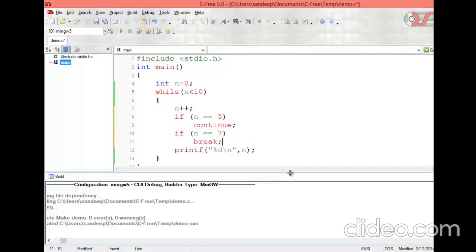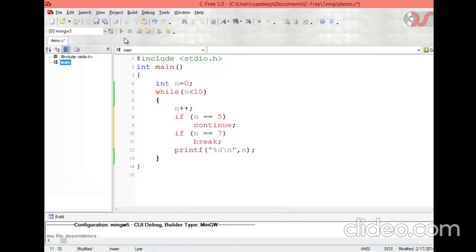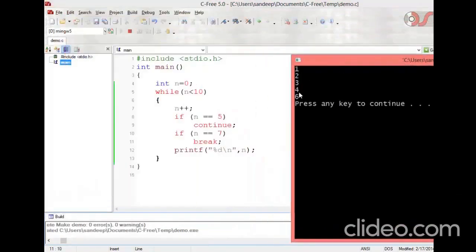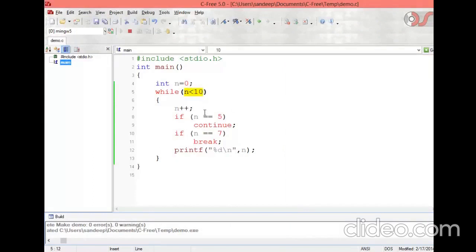Now what is the output of this program? The output of this program will be 1, 2, 3, 4, 5 is skipped, 6 and then 7 not printed, 8 not printed, 9 not printed, finished. Actually it was supposed to go from 1 to 9, but because of this there is a change. Now what is the problem here?